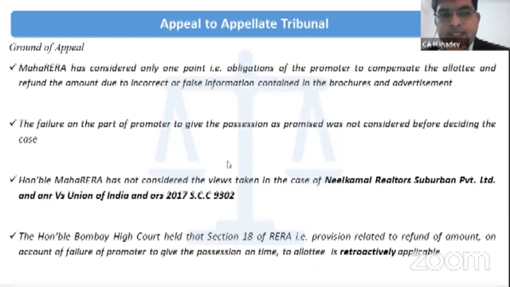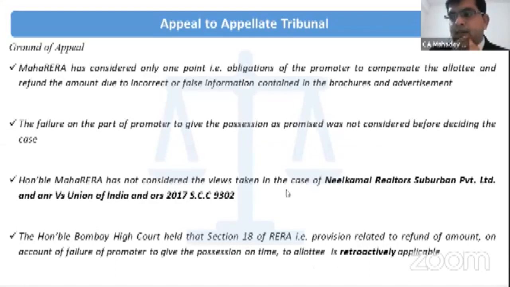And they have not considered the provision of section 18, where it talks about that in case of delayed possession, the allotee can get the refund of the amount along with the interest and penalty. Further, they have observed that in one of the landmark judgments, Nilkamal Realtor versus Union of India, the Mah.Real authority has not considered the view taken in this case.